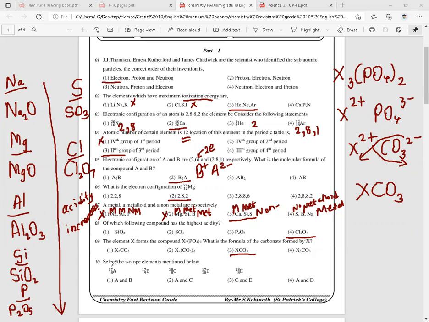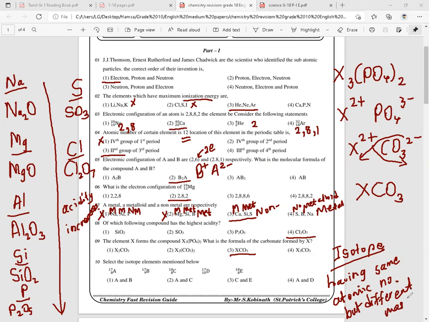Now select the isotope elements mentioned below. What are isotopes? Isotopes mean having the same atomic number but different mass numbers.